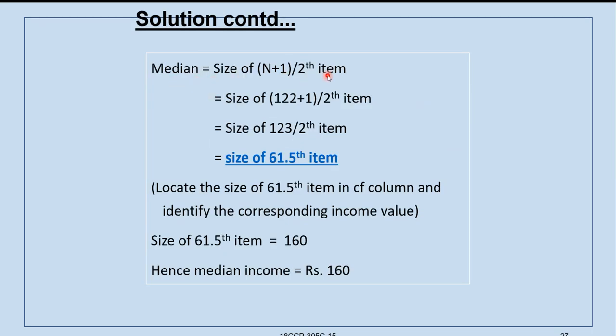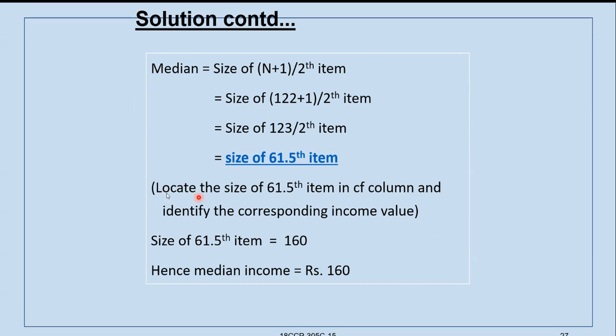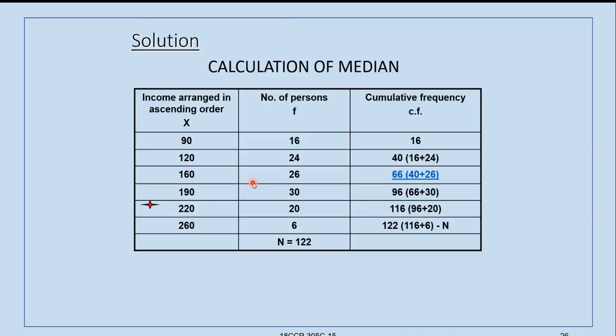Here median is the size of n plus 1 by 2th item, that is 61.5. As I have shown you, it is lying between this. 61.5 is in the cumulative frequency. Locate the size of the 61.5 item in the CF column. In the cumulative frequency column, we have to locate where the 61.5 item is. 61.5 lies here.